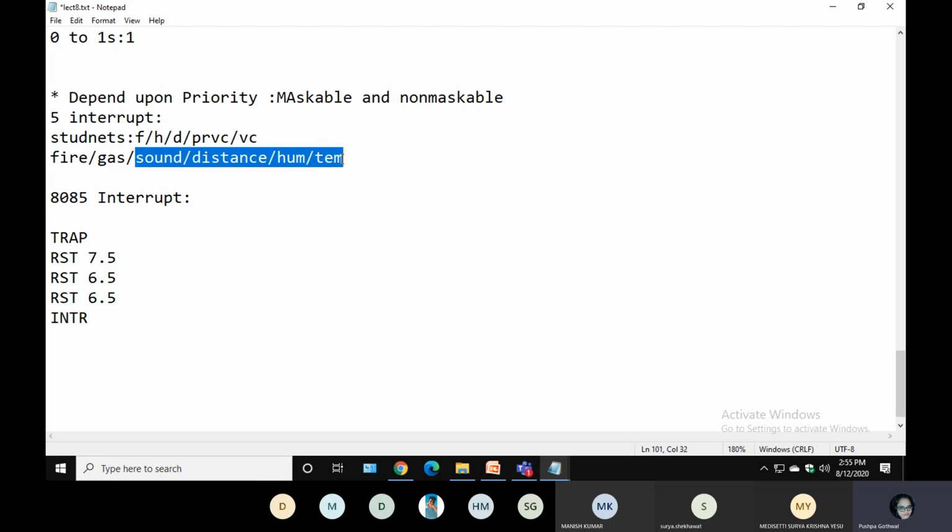Whenever some mishap happens, you will give priority to this. To decide the priority between those two, you decide according to the situation. If this is a chemical factory, you give preference to gas. If this is a normal place, you give preference to fire. So depending upon the application, you have to decide which sensor should be at high priority, non-maskable. Okay, so these are basically the interrupt types.